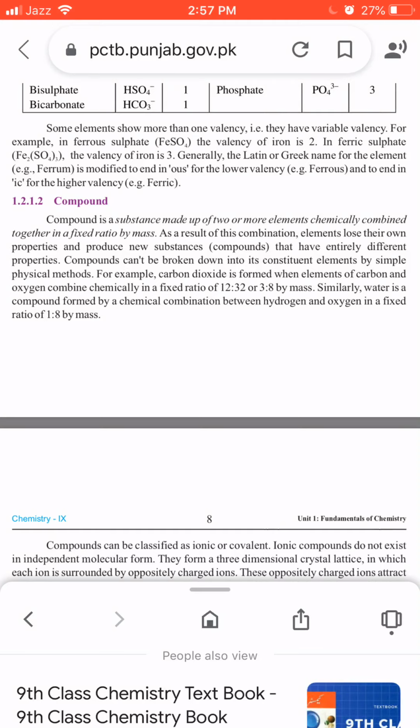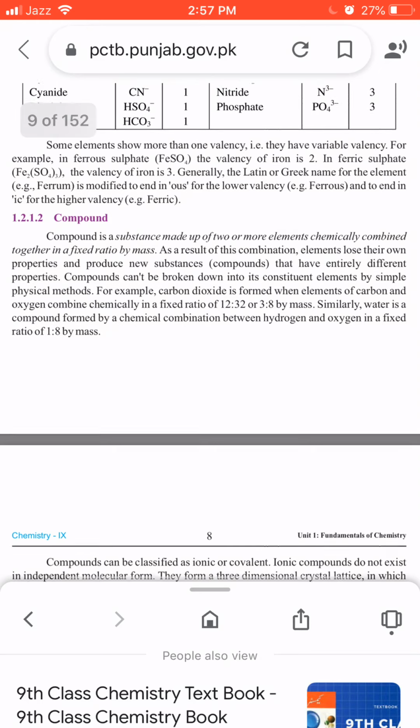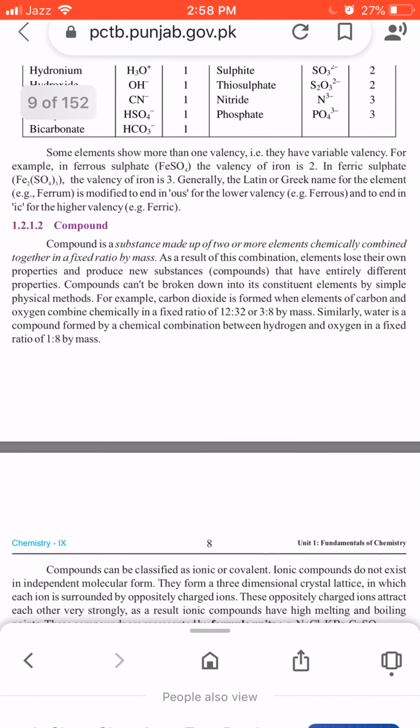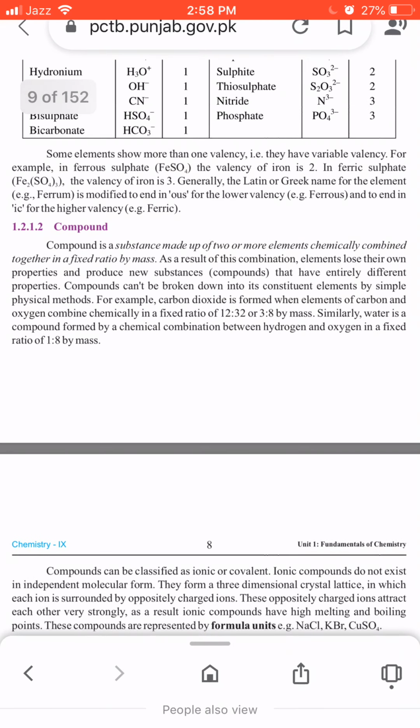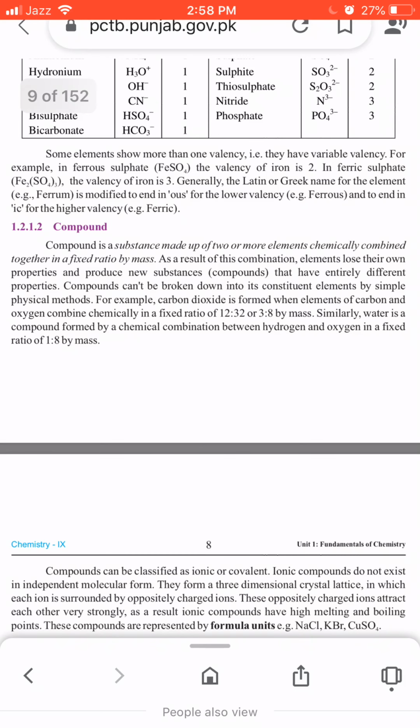Well, dear students, due to the corona pandemic we are not having physical classes, and before this, in the physical classes, we have studied the basic definitions of chemistry. We started with the definition of matter, then we discussed what chemistry is. So let me define chemistry again. Chemistry is a branch of science which deals with four things: composition, structure, properties and reactions of matter. So in chemistry we discuss these four things of matter.